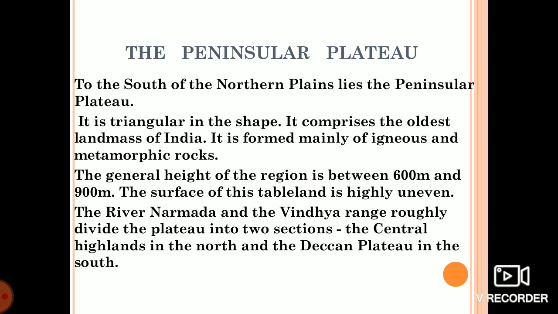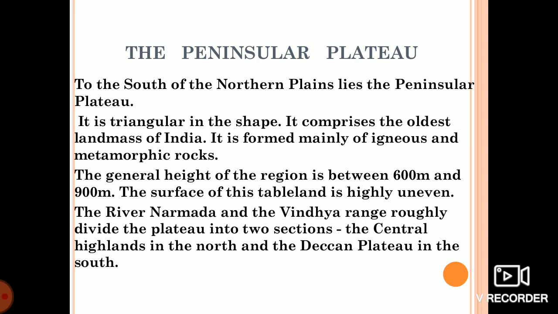To the south of the northern plain lies the Peninsular Plateau. It is triangular in shape. It comprises the oldest landmass of India because it is formed by igneous and metamorphic rocks. The height in this region is generally about 600 to 900 meters. It is a tableland, lower than a mountain, above a plain.